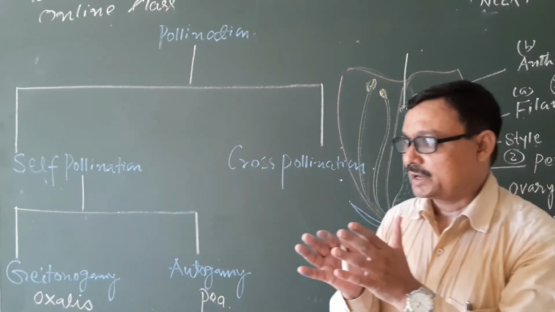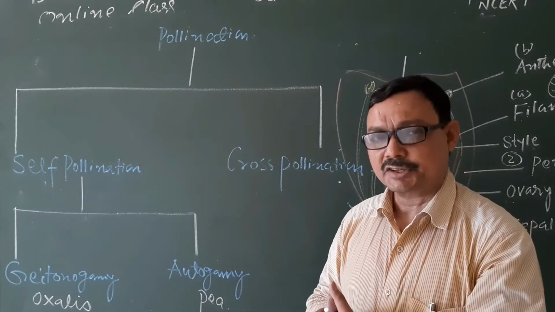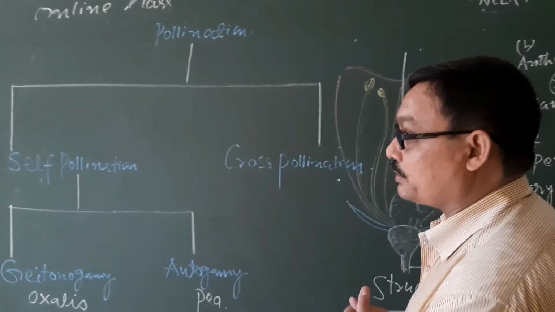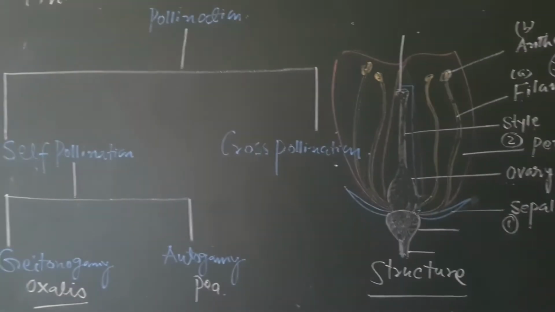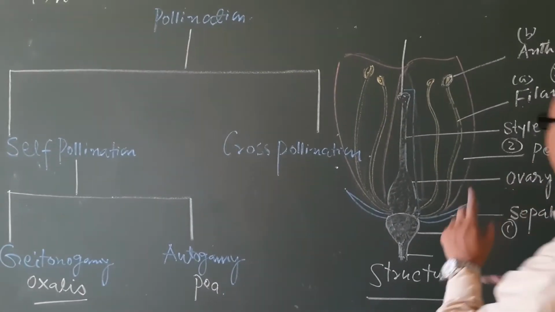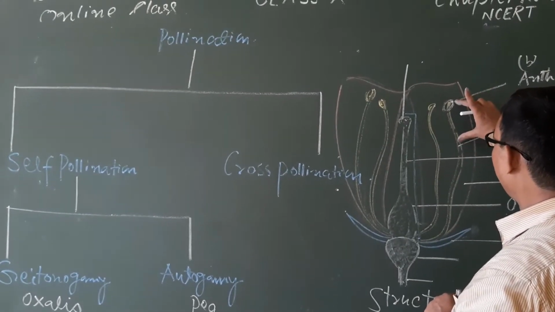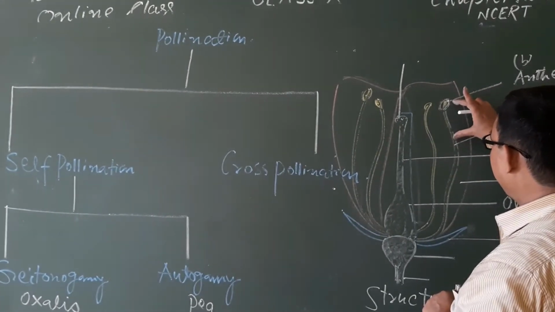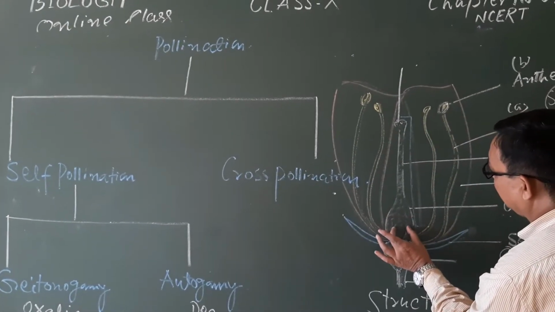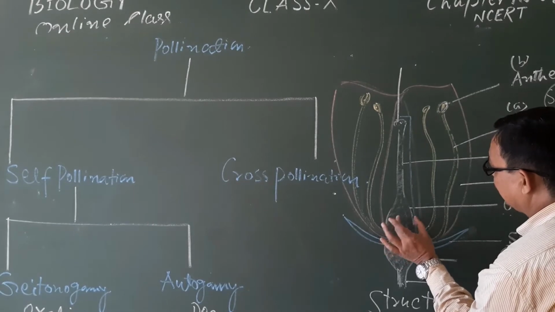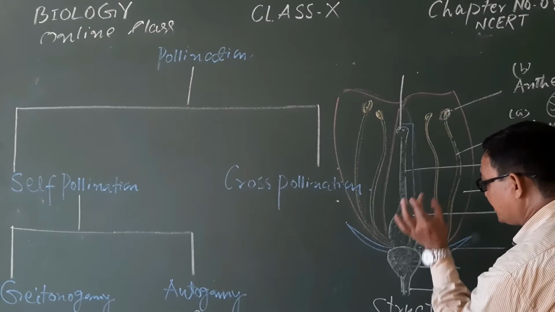After transfer, it will fertilize with the egg cell, the female gamete. That's why in the case of the flowering plant, there is one more important step, that is pollination. The stamen is responsible for the formation of the male gamete, but within this ovary the egg cell, that is the female gamete, is present.